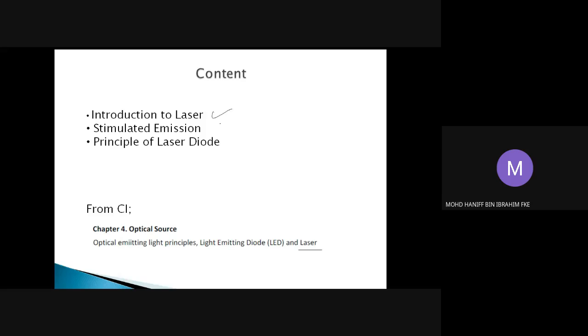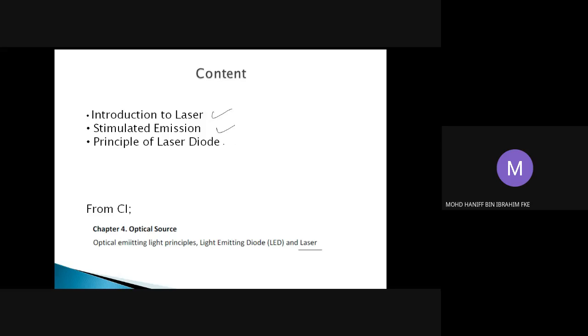And then you're going to understand what is meant by stimulated emission. In LED last time we learned about spontaneous emission. For the laser diode, the basic principle comes from this stimulated emission technique.